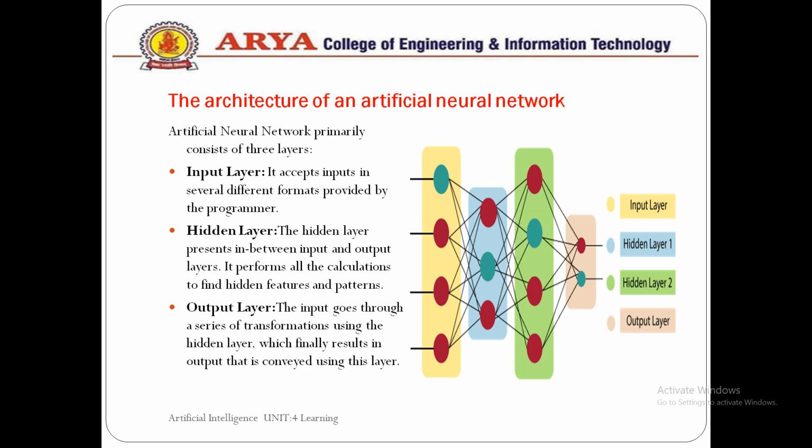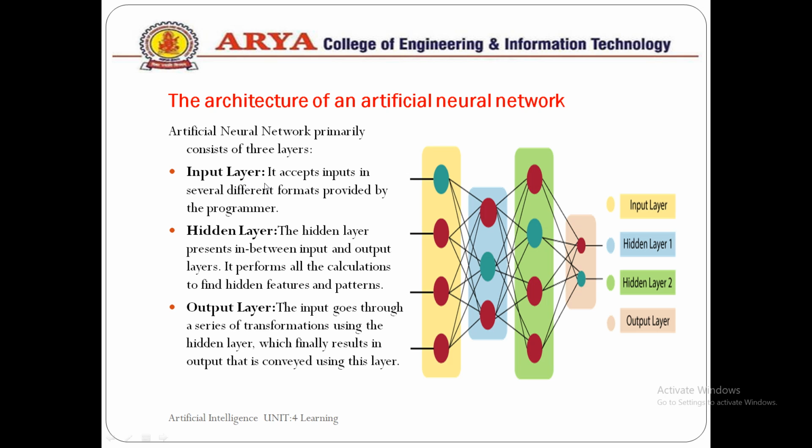Now next is the basic architecture of an artificial neural network. It has three layers: input layer, hidden layer and the output layer. According to the diagram we can see that there is one input layer, there may be one or many hidden layers in an artificial neural network, and we are getting an output as the last layer. There may be a single layer neural network or a multi-layered neural network. According to that, hidden layer numbers will be increasing.